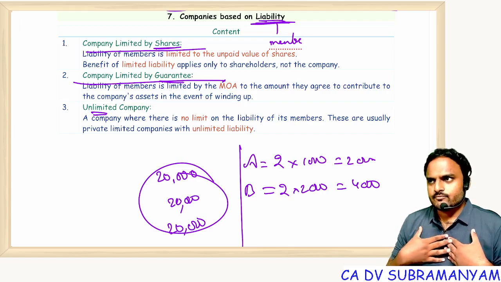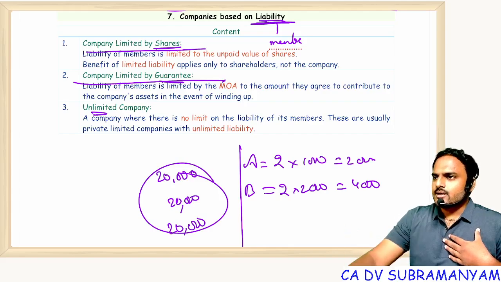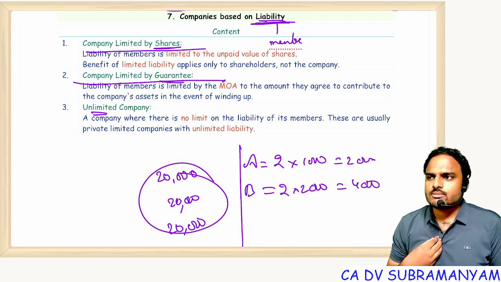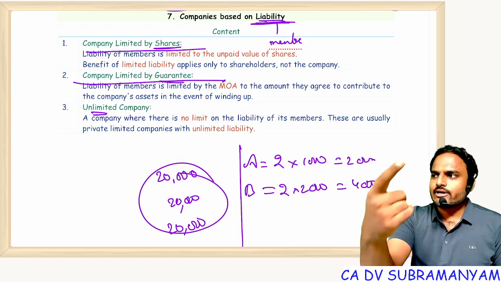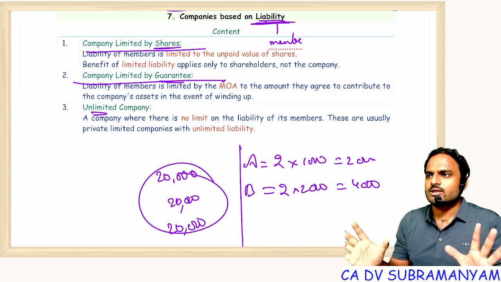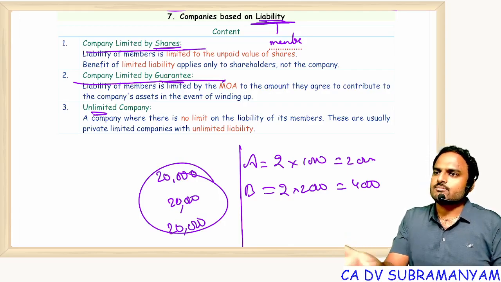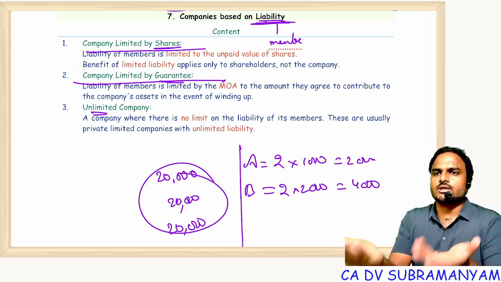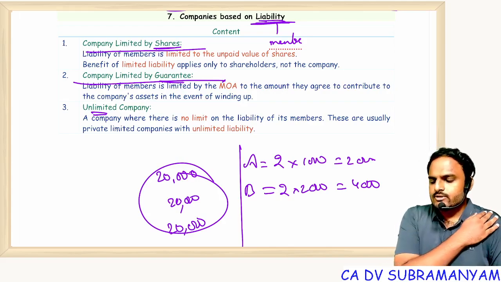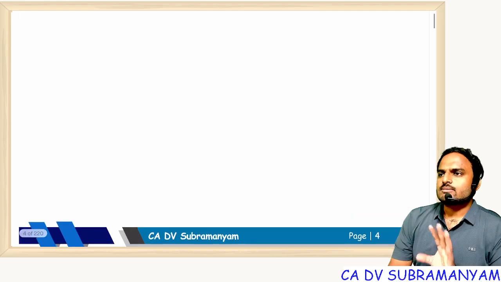Suppose I am holding 1000 shares, you are holding 2000 shares. Now the company needs money. If you are not paying that money, do you think the company will ask me to contribute that money? No. Do you think the official liquidator will ask me to pay that money? No. That means every person has their individual liability, and their liability is restricted to unpaid value multiplied by the number of shares held by that person. If you hold one share, that liability. If I hold 1000 shares, that liability. Understood? So in this way, in the first chapter, we completed some material definitions and concepts.